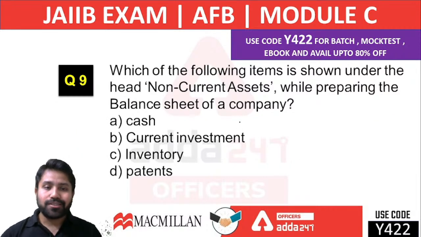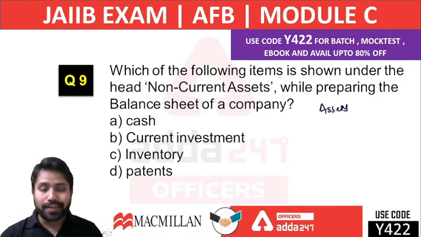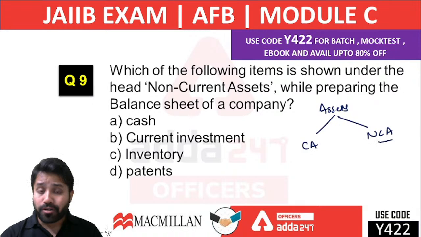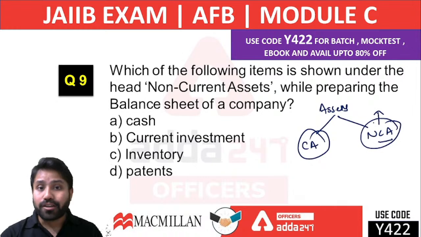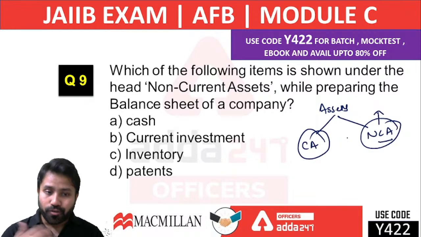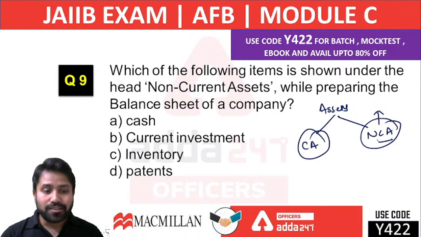Which of the following items is shown under the head non-current asset? Whenever we talk about assets, we have to understand that assets are of two kinds: one is current asset, another is non-current asset. Current assets are those considered short-term investments, and non-current assets are considered long-term investments. Or you can understand it as the assets that you can convert into cash within 1 year, and those assets which you can convert into cash beyond 1 year are known as non-current assets.